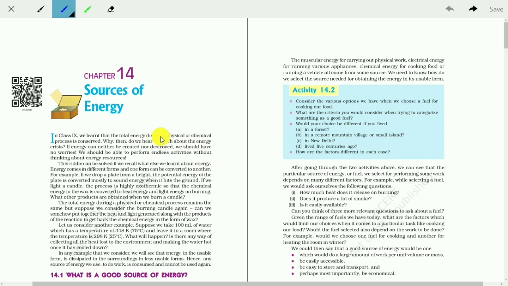We can do that, but 100% conversion is not possible. So each and every day we are going from usable form to less usable form, to very less usable form. That's why we have concern, and there will be an energy crisis. So we have to find another plan B, that is the renewable sources of energy.